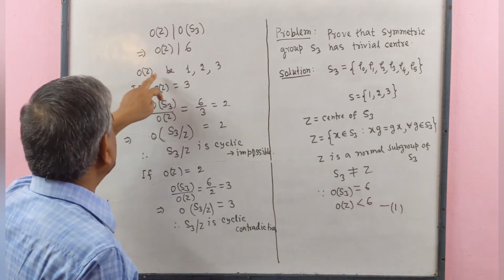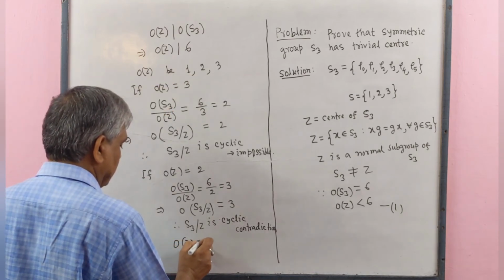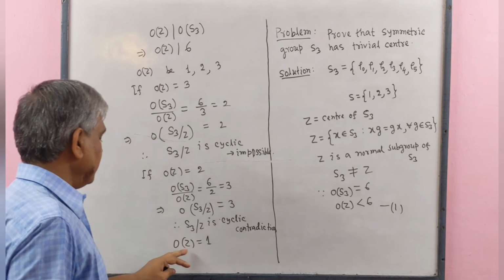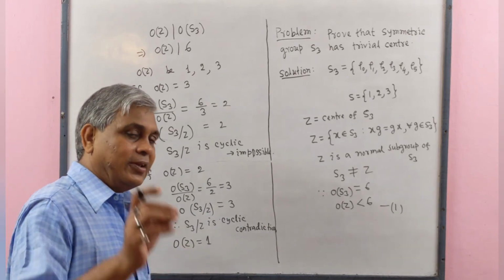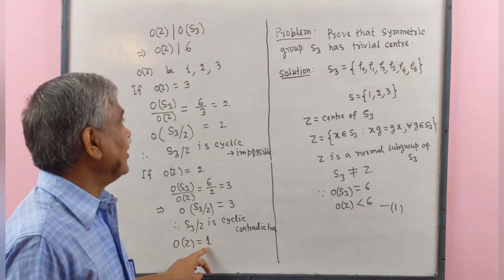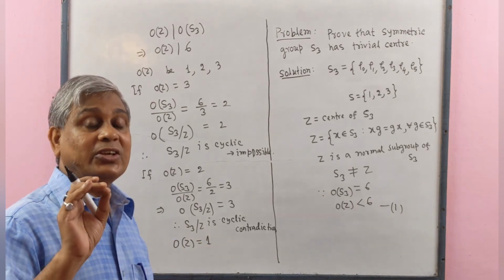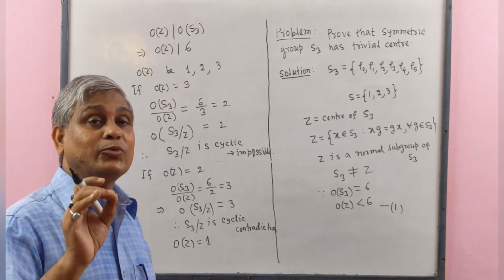Therefore, the order of Z must be 1. That is, Z, the center of the group, is a trivial subgroup because its order is 1.